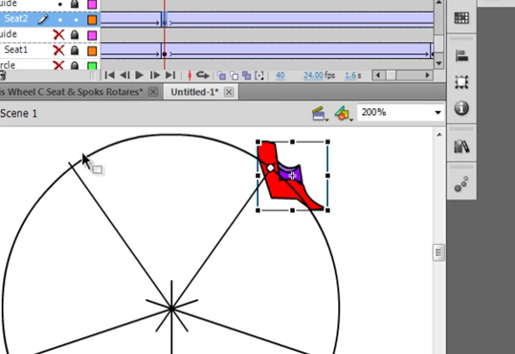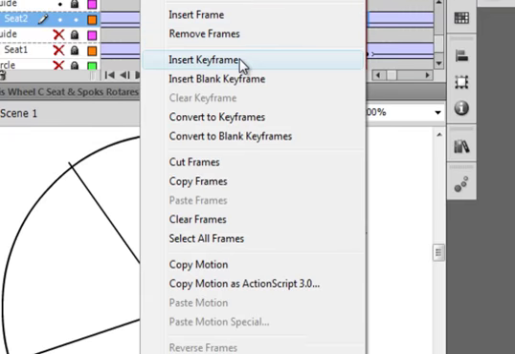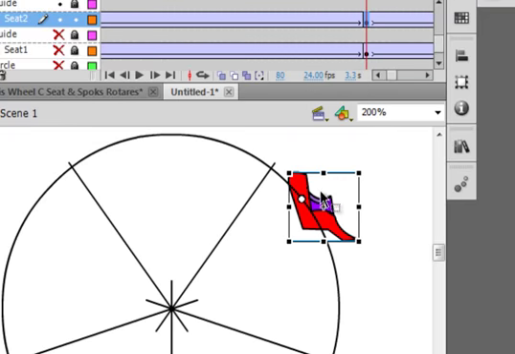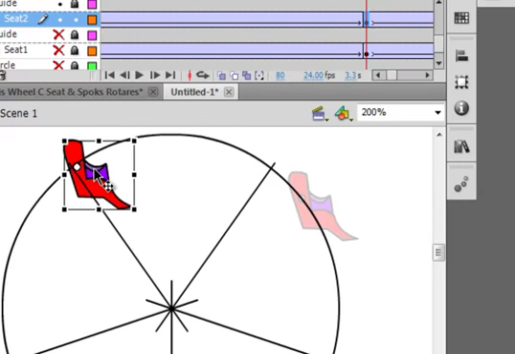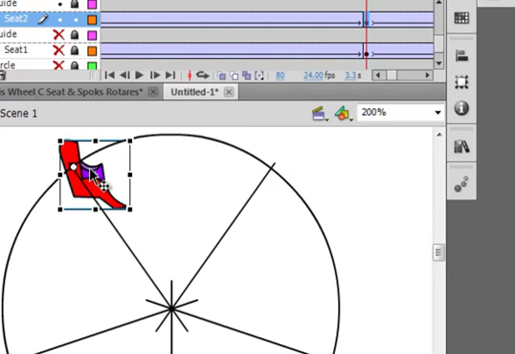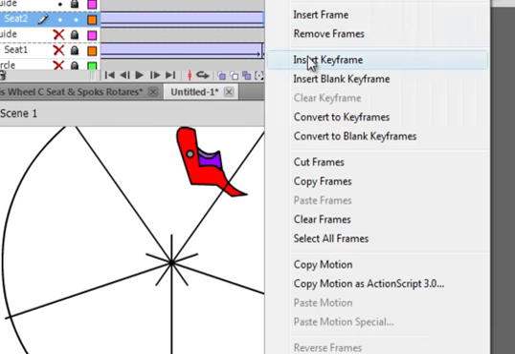Now I'm actually holding my finger over here so I know where it goes the next frame. On 80, insert a keyframe, bringing it, oops, getting the crosshairs, putting this one on here. I'm holding my finger down here now. And 120, insert keyframe.